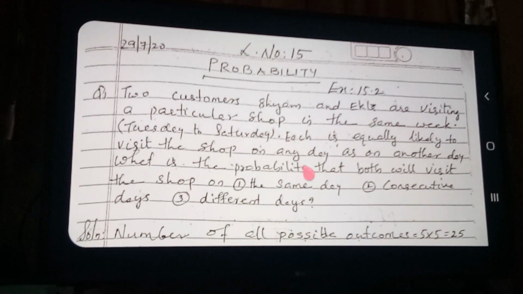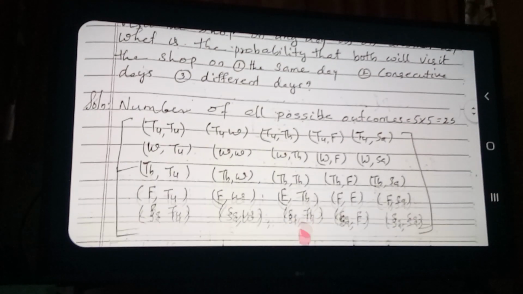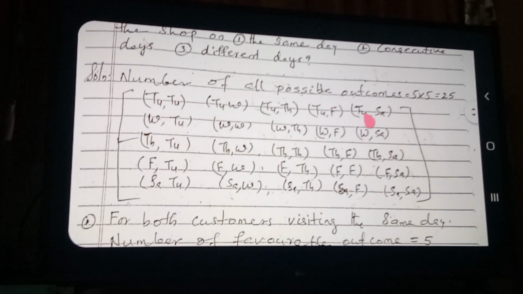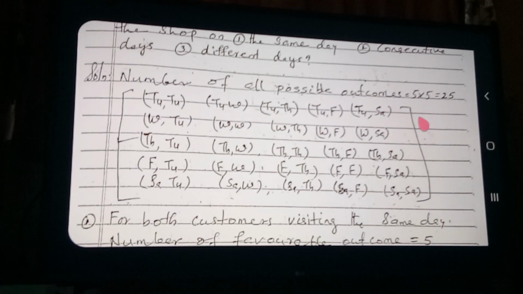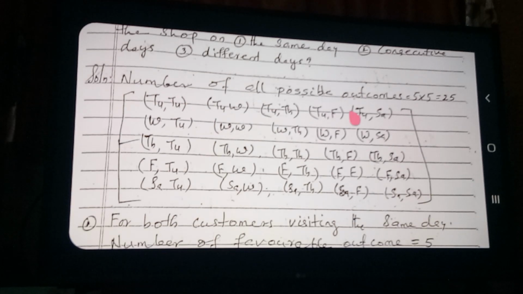You can see here the number of all possible outcomes I have written as 5 into 5, that is 25. How did we get it? I have written all the possible outcomes in brackets for your understanding.